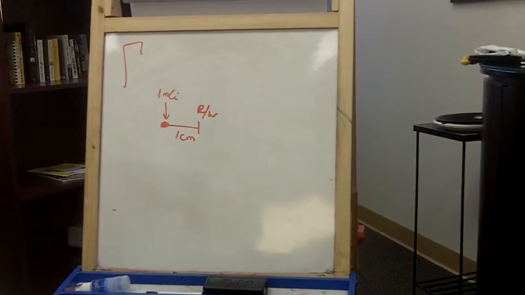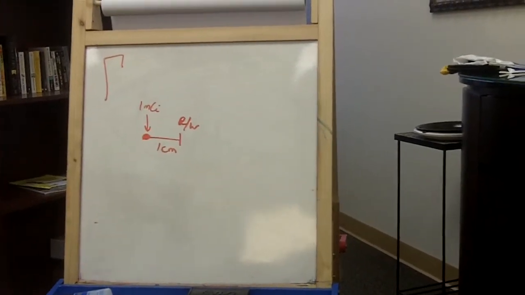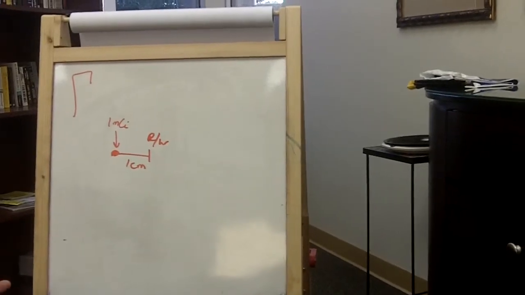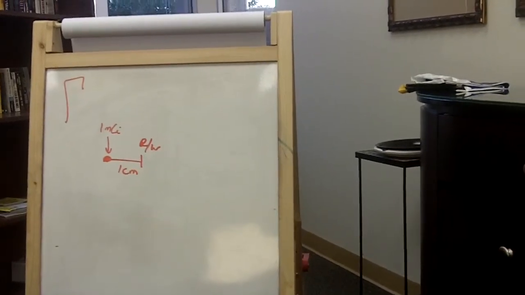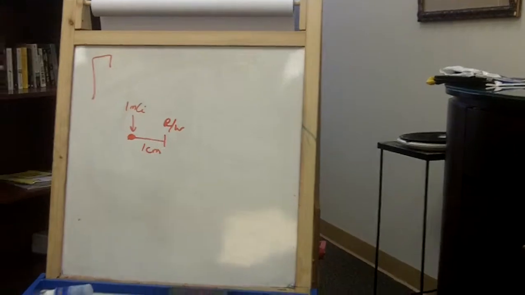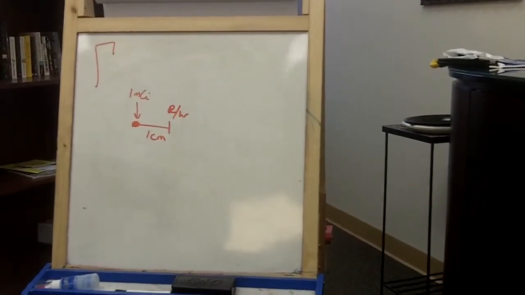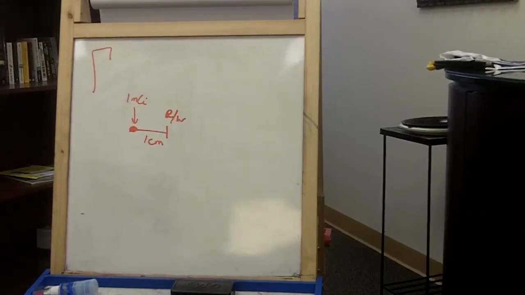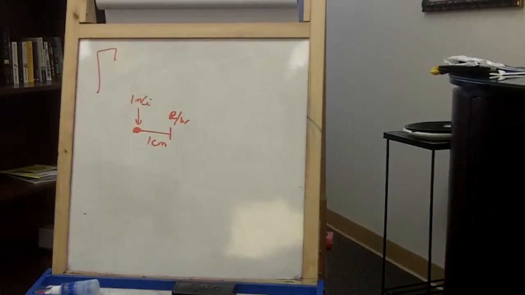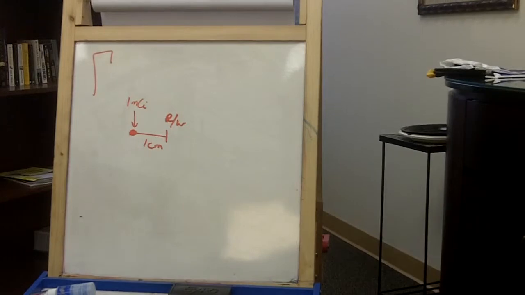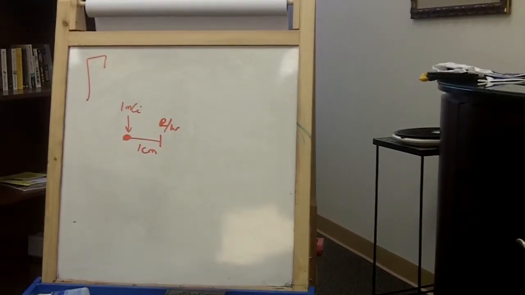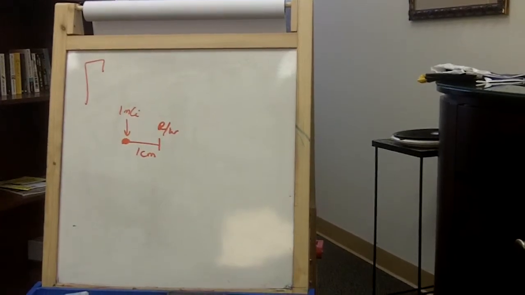The point I'm trying to drive home is that the actual weight would be equal to the amount that gives off 3.7 times 10 to the 10th decays per second. I'm not trying to drive home exactly what the weight is. What I'm saying is the weight is going to be different. It's not going to be 1 gram. 1 gram of cesium-137 is not going to be equal to 1 Curie. It's going to be equal to whatever gives off an activity of 3.7 times 10 to the 10th becquerels. Does that make sense?